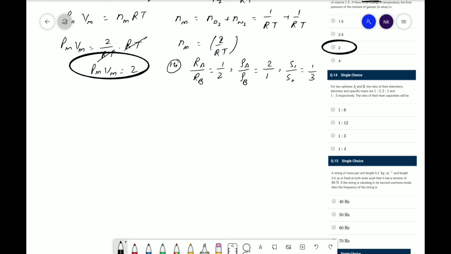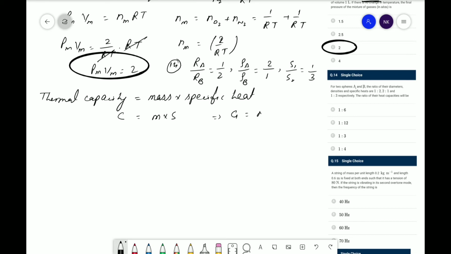We know that thermal capacity is equal to mass into specific heat. Mass is M, specific heat is S, and thermal capacity is denoted by C. Hence CA will be equal to MA SA.